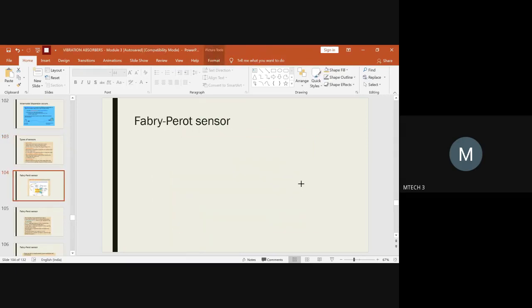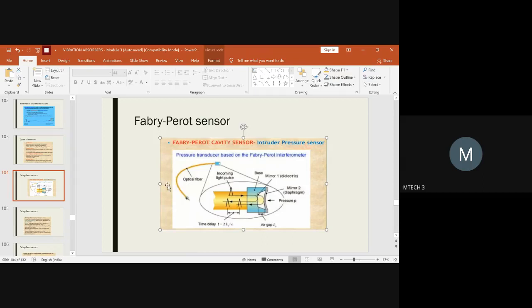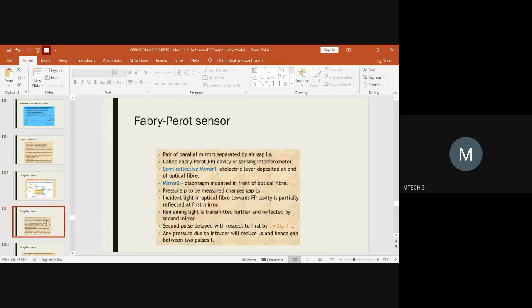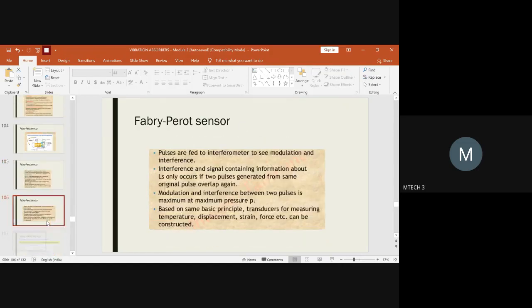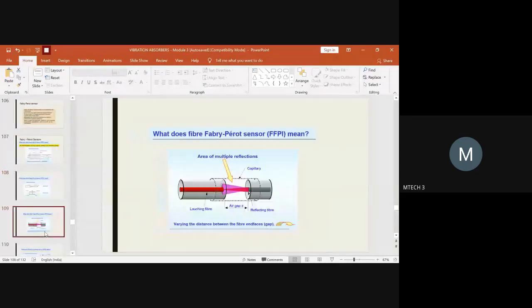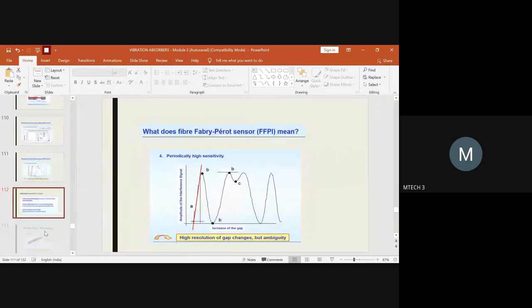In the Fabry-Perot sensor also, we have different classifications. If it is pressure based, then we call this a Fabry-Perot sensor related to the pressure aspect.